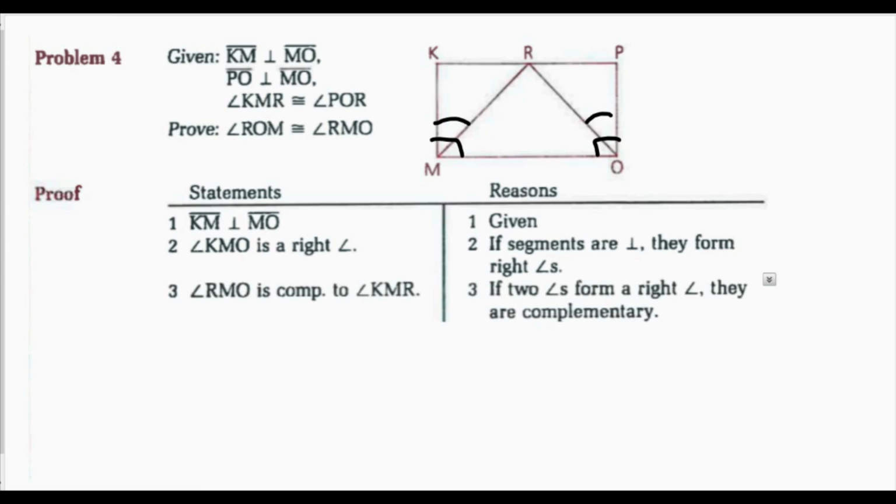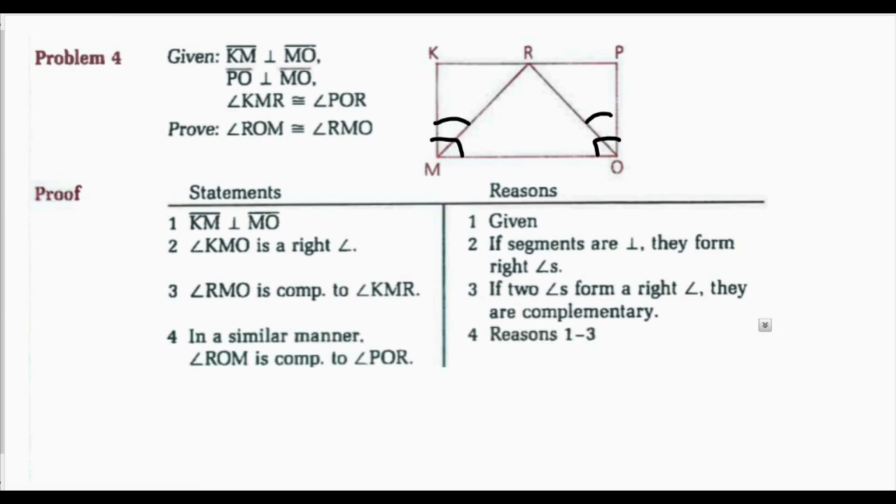Now I can do the same exact reasoning for my right side. So I'm going to say, just in a similar manner, angle ROM is complementary to angle POR because of my first three reasons. Now I can state that angle KMR is congruent to POR. That was my given. And now I have my proof statement, angle ROM is congruent to angle RMO, because if angles are complementary to congruent angles, then they are congruent.